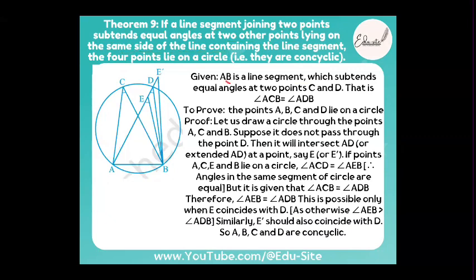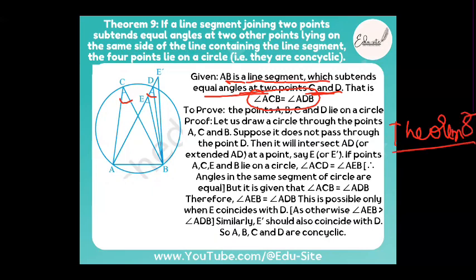You just have to see what is given. What is given? AB is a line segment which subtends the equal angle at the points C and D. We know it already, right? We know that angle ACB is equal to angle ADB. Yes or no? ACB is equal to ADB. It was one property of the arc, right? Was it theorem number 8, beta? Yes. Equal segments subtend equal angles. So it is ACB, theorem 8.